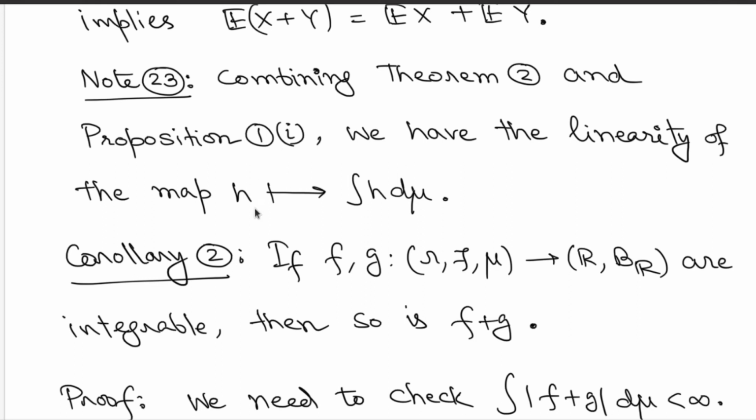What we had proved earlier is that scalar multiplication was allowed. Now we are saying additivity is also allowed: if you take two functions, then under appropriate hypothesis, addition of the individual integrations will give you integration of the addition of the functions. So you have the linearity of the integration procedure that we have discussed.